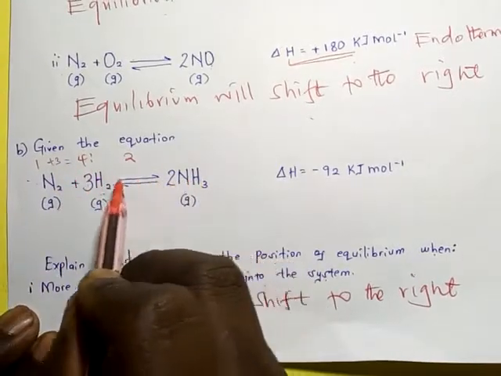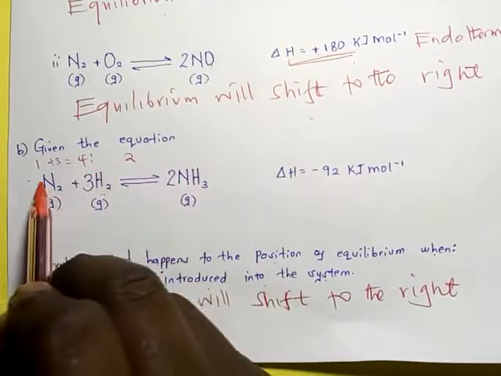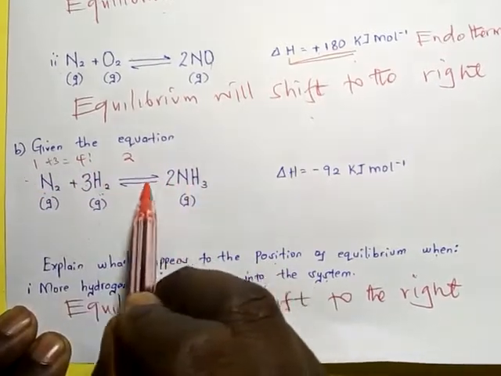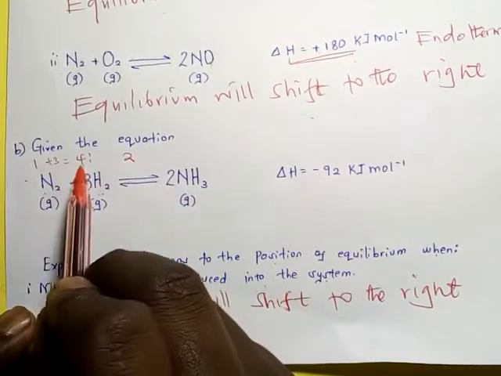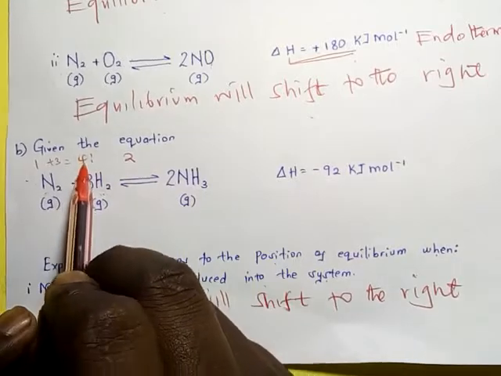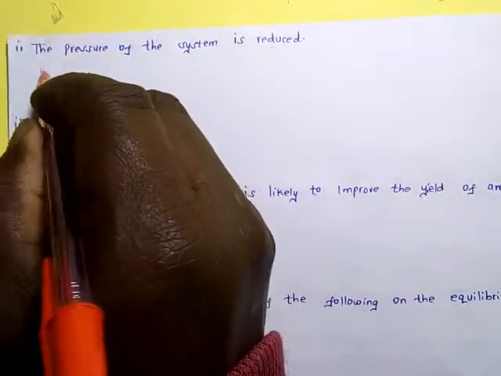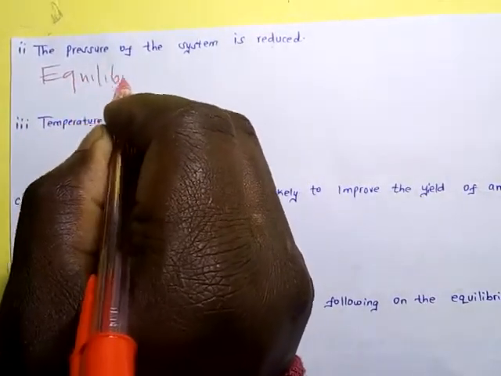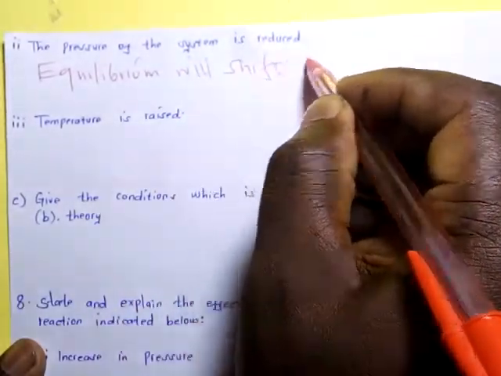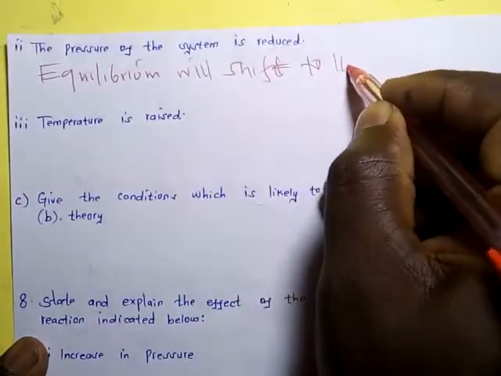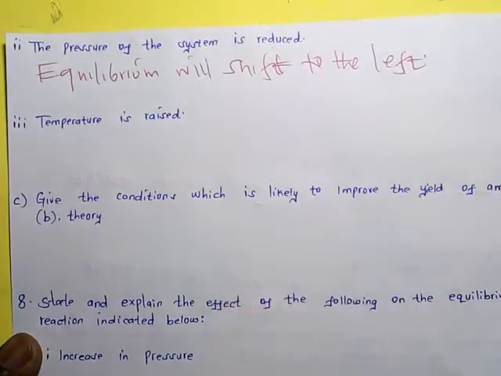Therefore, equilibrium will shift to the left if pressure is reduced, favoring the direction that has more volumes, more molecules. Equilibrium will shift to the left.